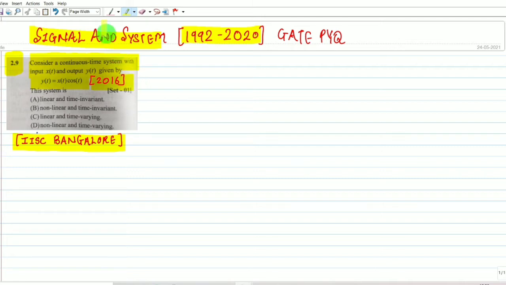Let's get started. Let me write the input and output relationship we have been given: y(t) equals x(t) multiplied by cos(t). Understood? This is the equation we have been given. Now, we have to check for linearity. For linearity, it must follow the principle of superposition. All of you know the principle of superposition.